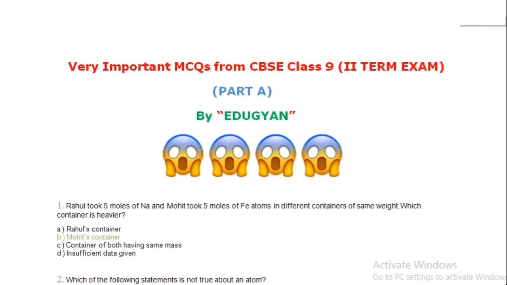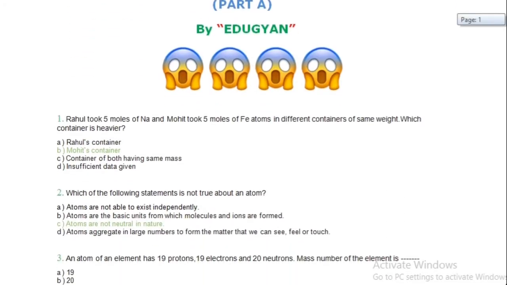So guys, first question is pretty easy. Rahul took 5 moles of Na and Mohit took 5 moles of Fe atoms in different containers of same weight. Which container is heavy? Rahul's container, Mohit's container, container of both having same mass, or insufficient data given.